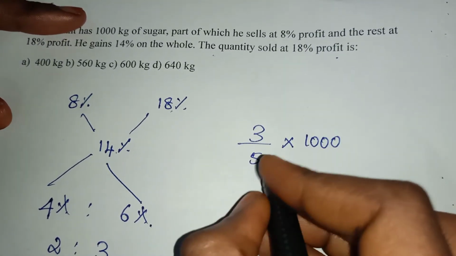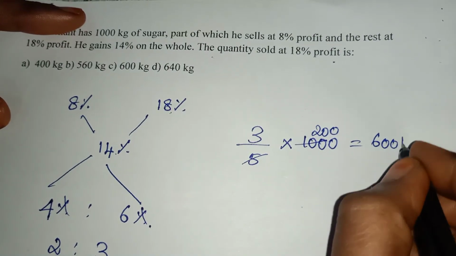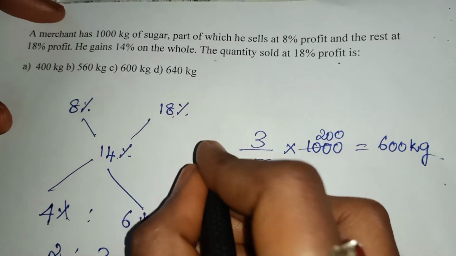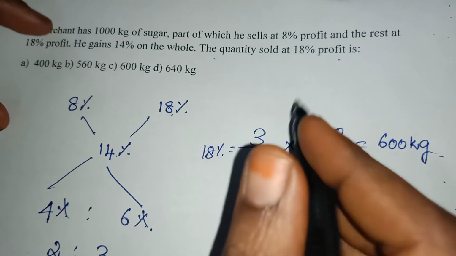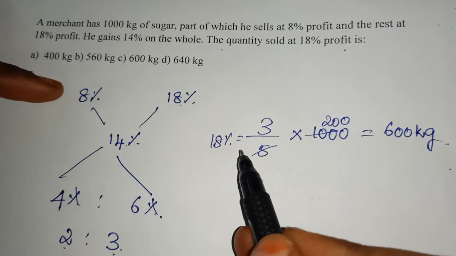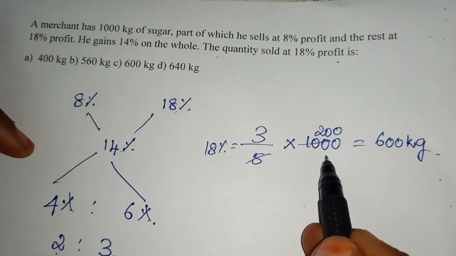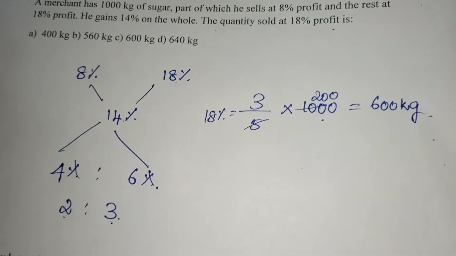So 3 by 5 into 1000, which will be 3 into 200. So your answer will be 600 kilogram. This is the quantity sold at 18% profit. If they ask you to find the 8% profit quantity, it will be 2 by 5 into 1000. Okay, we'll move to the next question.